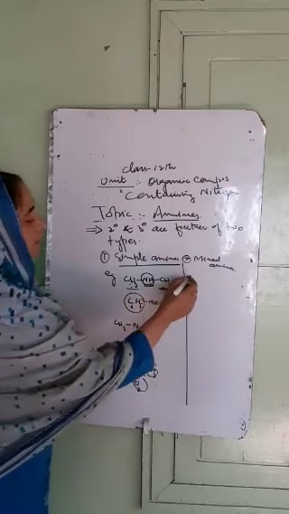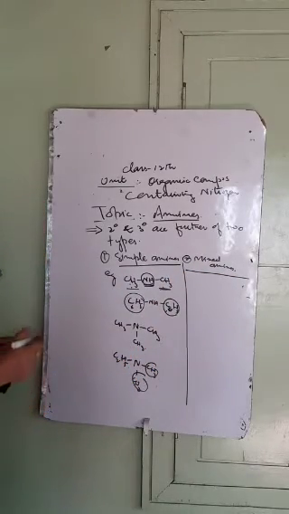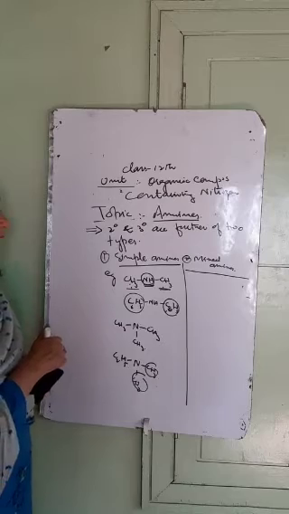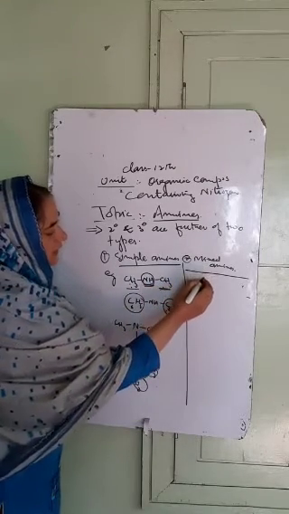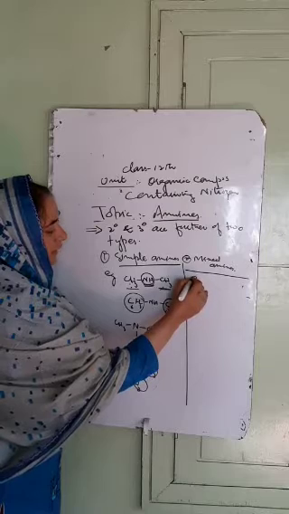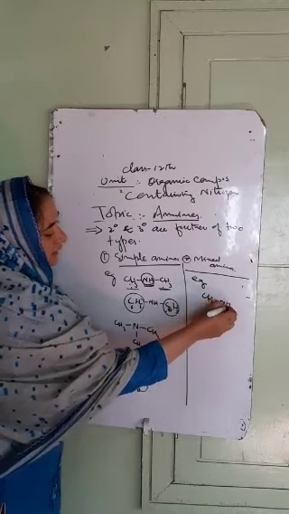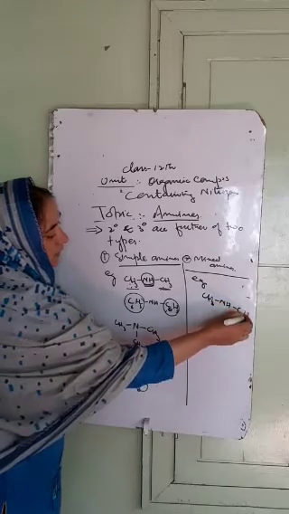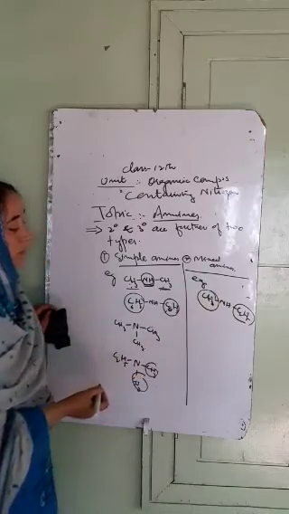Now we have mixed amines. Mixed amines are those amines where the nitrogen of the amino group is attached to different alkyl or aryl groups. Such amines are called mixed amines. For example, we have CH3NHC2H5. It is a mixed amine because it is attached to two different alkyl groups.